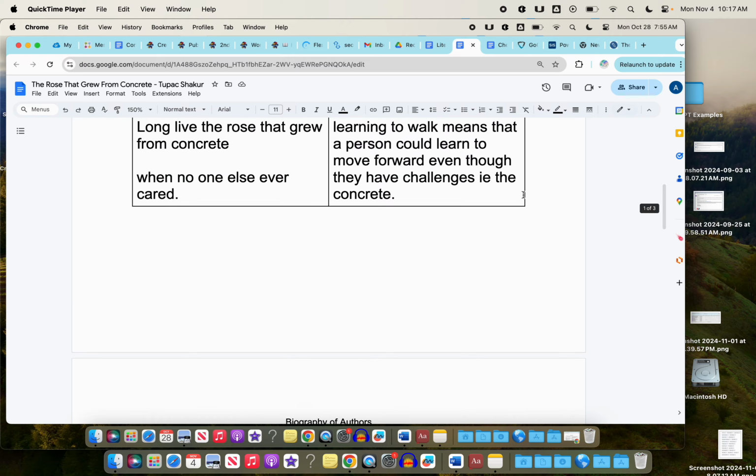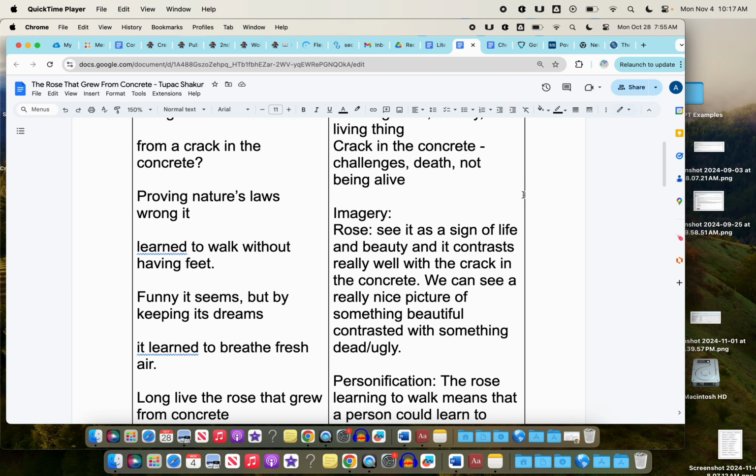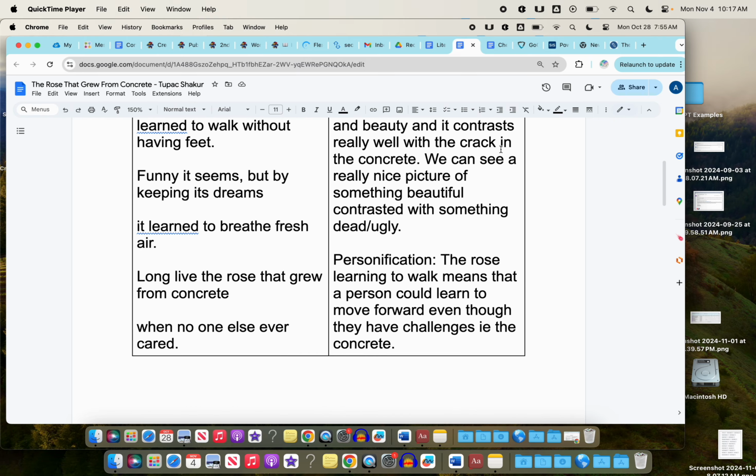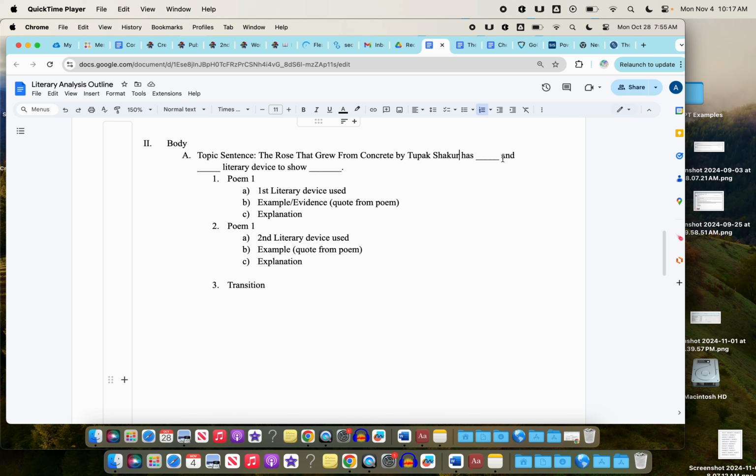And then I'm going to look for what literary devices I'm going to look at. I'm going to go with personification, and I'm also going to go with symbolism. So symbolism and personification are the two literary devices I'm going to use, and that will be what I put for A and B on this outline.